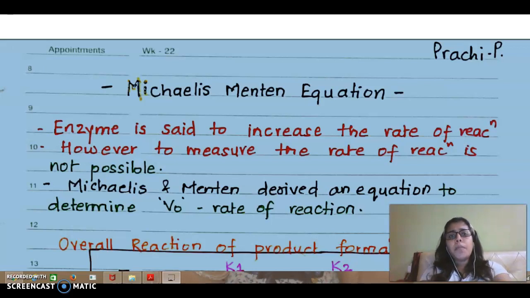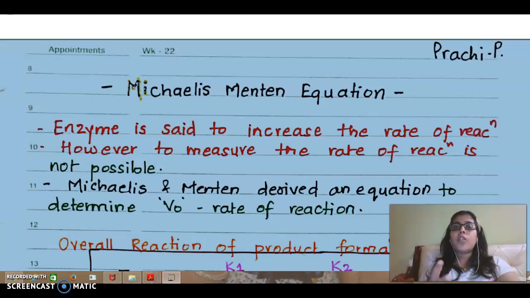Hence, to measure what is happening and what is the rate of reaction amount which is increasing or decreasing, we should have some kind of a mathematical equation which will help us to measure that. And Michaelis and Menten were scientists who came up with this equation and were determining the rate of reaction.